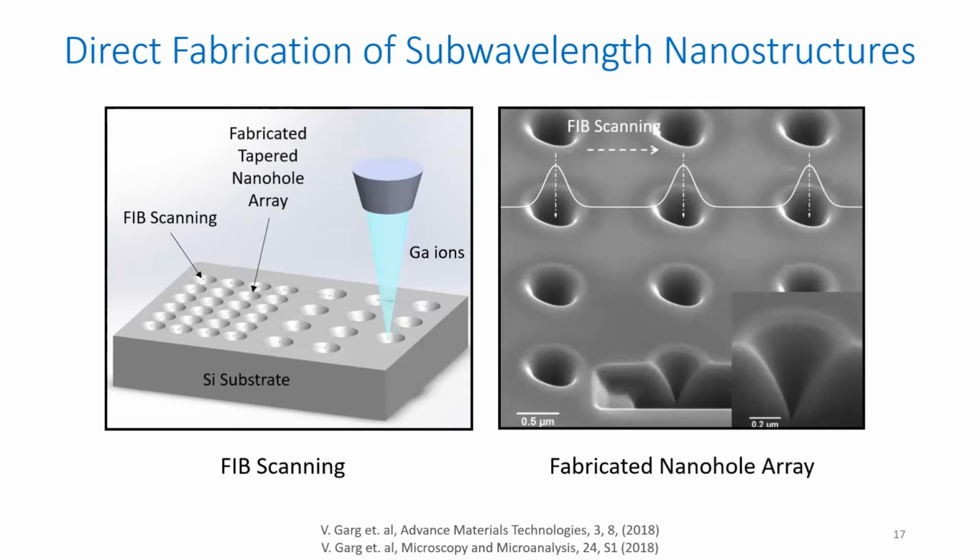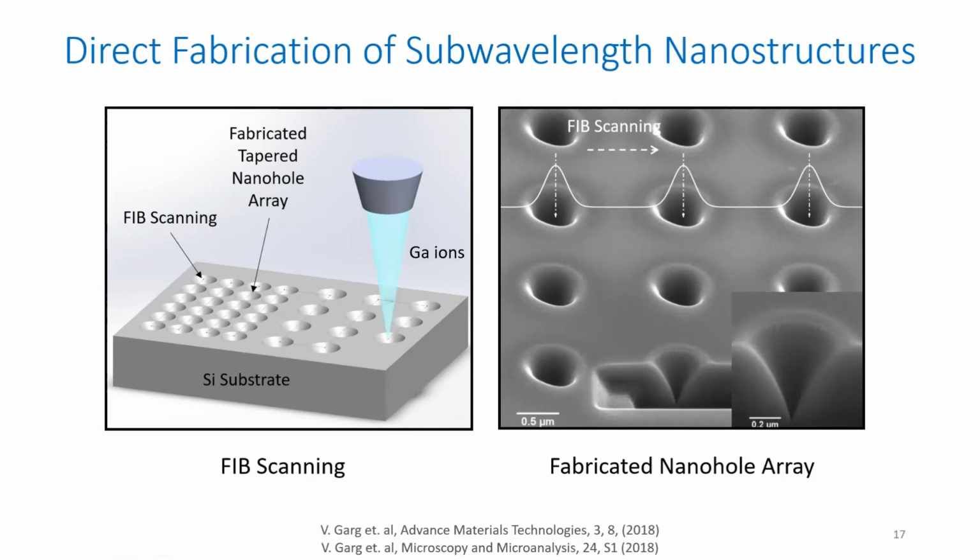So what we did here essentially was, instead of pillars, we tried to fabricate periodically spaced nanoholes, and the shape of these nanoholes can be controlled based on the incoming Gaussian ion distribution. So essentially, using that Gaussian distribution of ions, we can fabricate periodically spaced tapered nanoholes, which are visible from the scanning electron microscopy cross-section image here.